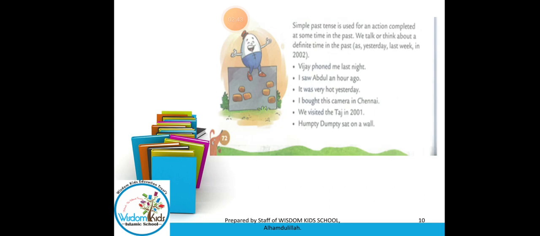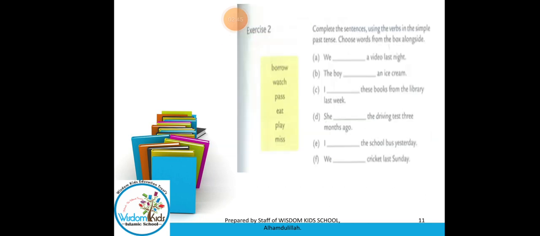So let's begin with these sentences. Complete the sentences using the verbs in the past tense. Choose words from the box alongside. You have to choose the words from these boxes and write them here. You have to fill in the blanks. For example, the first one is given. We dash a video last night. The action is already completed. So we are going to write "watched a video last night."